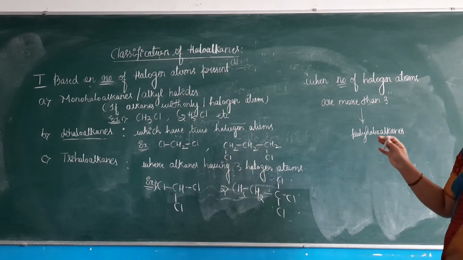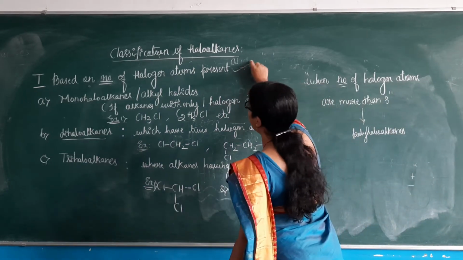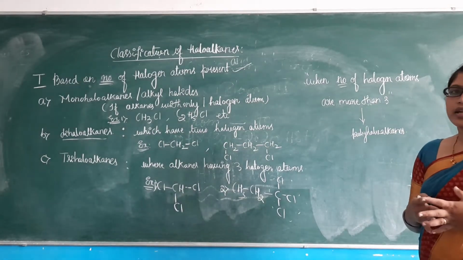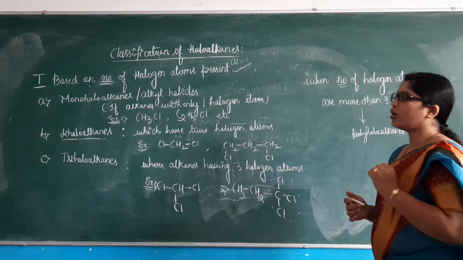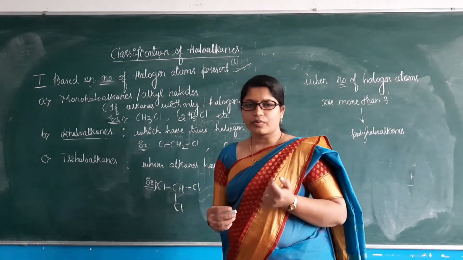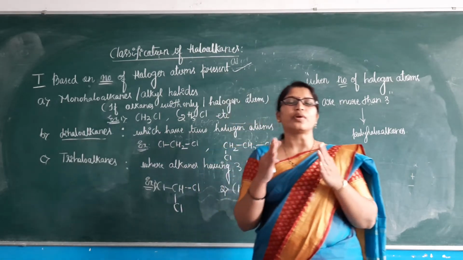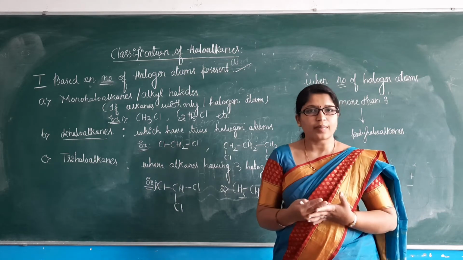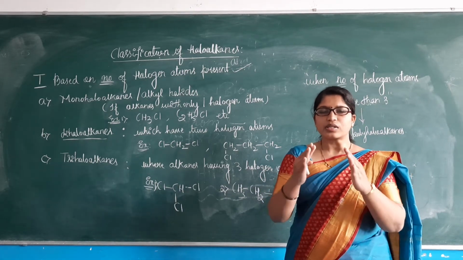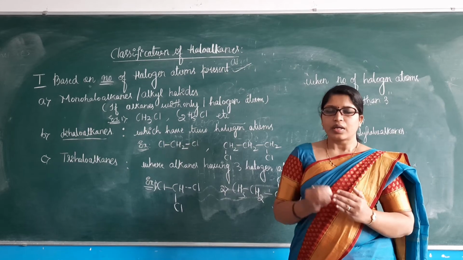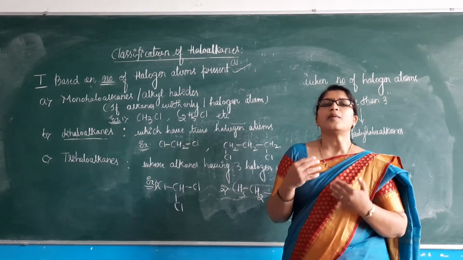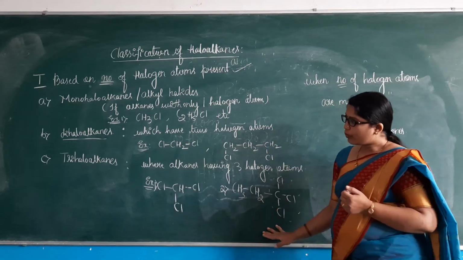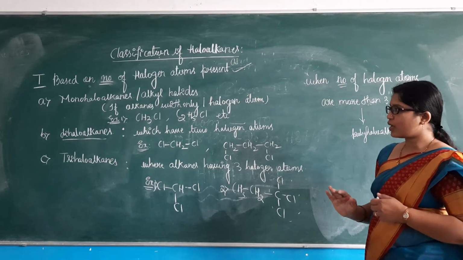So this is the classification mainly based on the number of halogen atoms present. The second broad classification is based on the type of carbon, whether the halogen atom is bonded to an sp3 hybridized carbon or to an sp2 hybridized carbon atom. Based on that, we have two more classifications. In that we will study in detail the primary, secondary and tertiary haloalkanes and so on. Until then, do copy this.